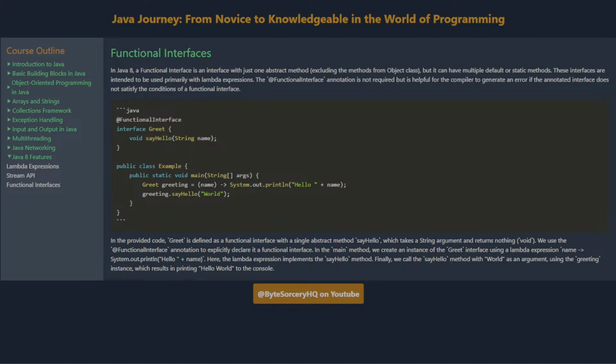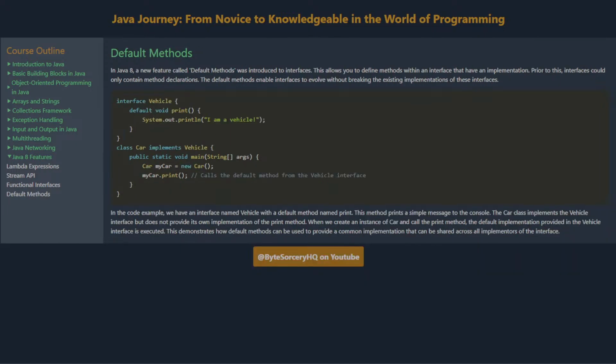In the provided code, Greet is defined as a functional interface with a single abstract method, sayHello, which takes a string argument and returns nothing, void. We use the @FunctionalInterface annotation to explicitly declare it a functional interface. In the main method, we create an instance of the Greet interface using a lambda expression, name, System.out.println hello name. Here, the lambda expression implements the sayHello method. Finally, we call the sayHello method with world as an argument, using the greeting instance, which results in printing hello world to the console.